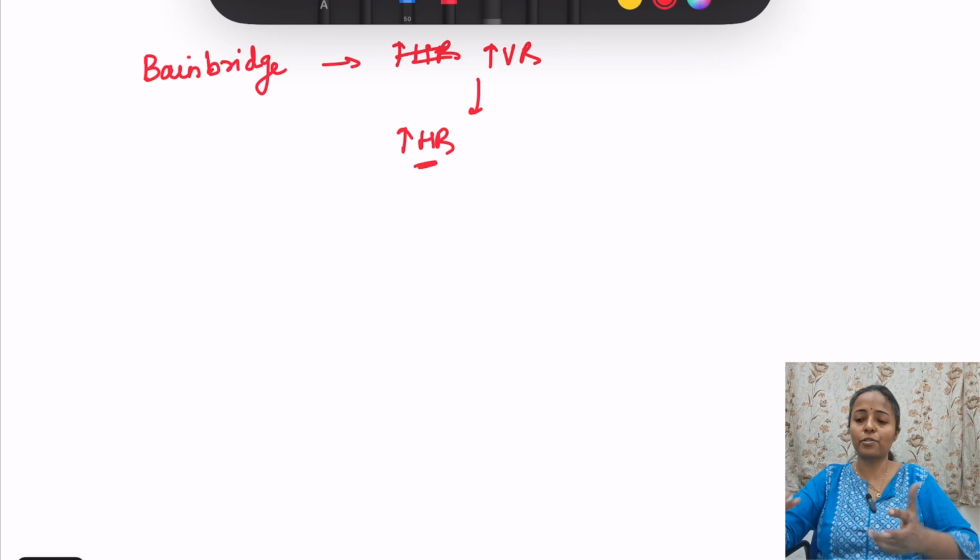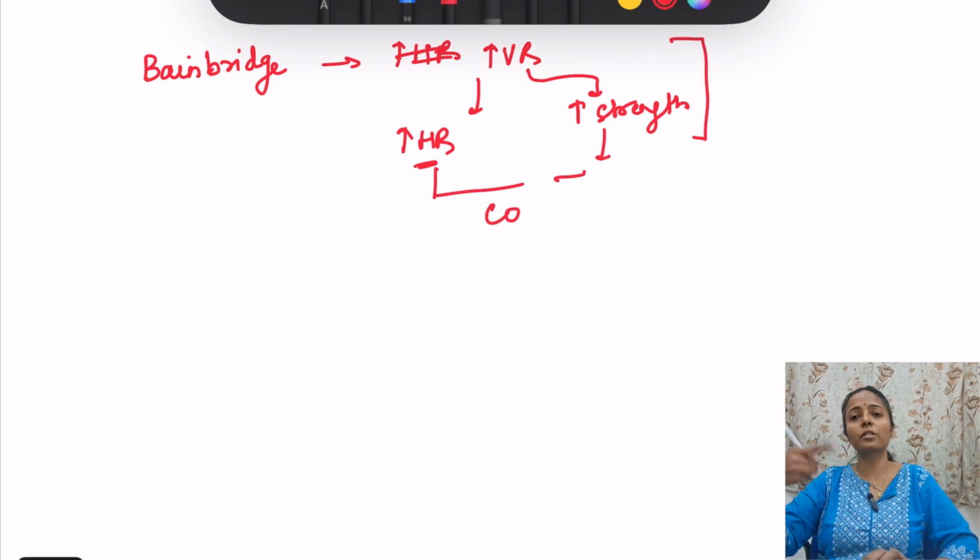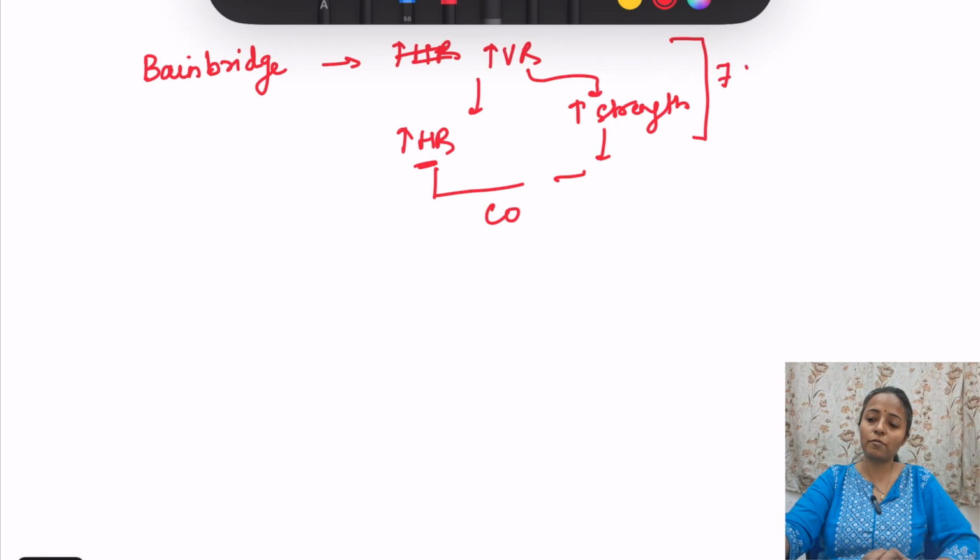By increasing the heart rate. So when venous return increases, increase in the heart rate. दूसरा we discussed about Frank-Starling, वो इसमें है increase in venous return causes increase in strength of contraction. ठीक है, दोनों से cardiac output is increasing. So this part, increase in venous return causing increase in strength of contraction, this is Frank-Starling law. Increase in venous return causing increase in heart rate, that is Bainbridge reflex.